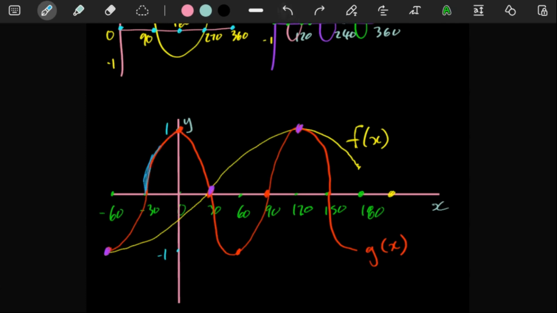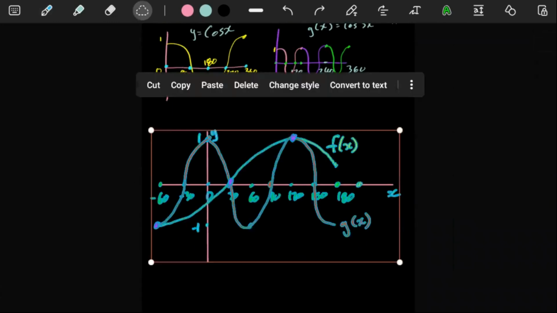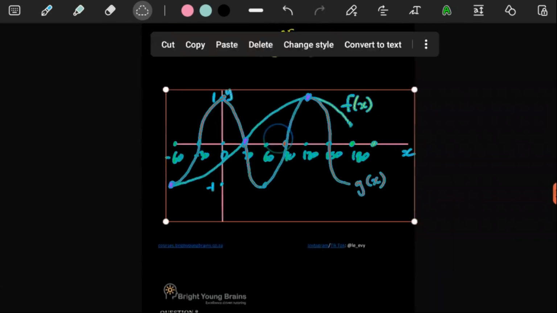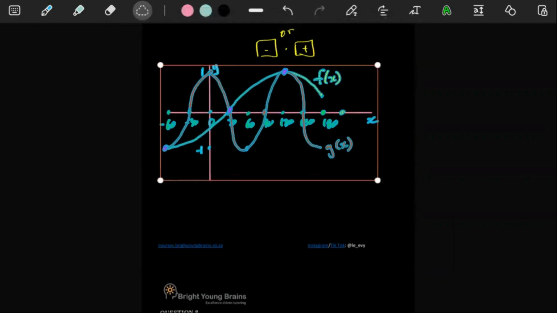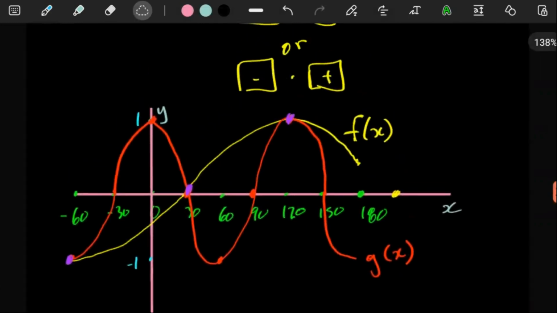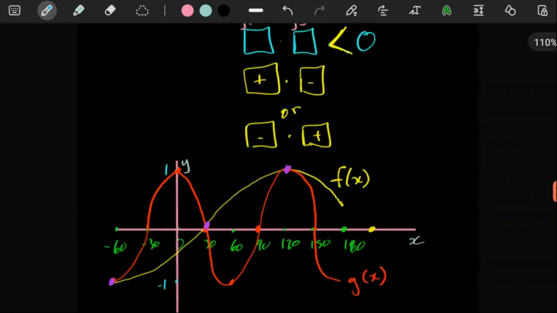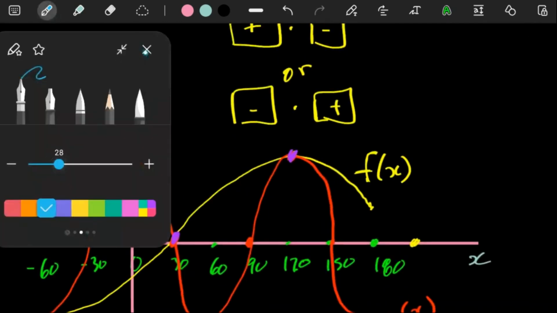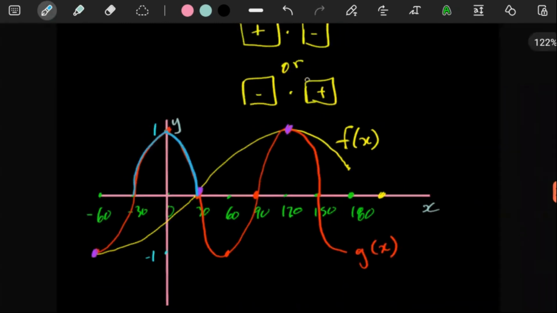Or let me just actually copy this image so that I don't ruin this one. Let's take this image over here. Copy. Down here, let's paste. Okay, very nice. We actually need the whole sketch. So if you look at our image, let's firstly color in the parts where our graph of g has positive y values. So our graph of g has positive y values over here, over there. That's where it has positive y values. Same as over here and over there.